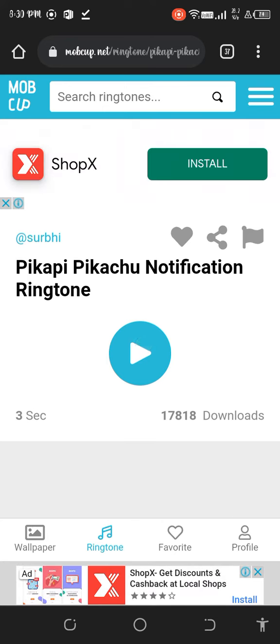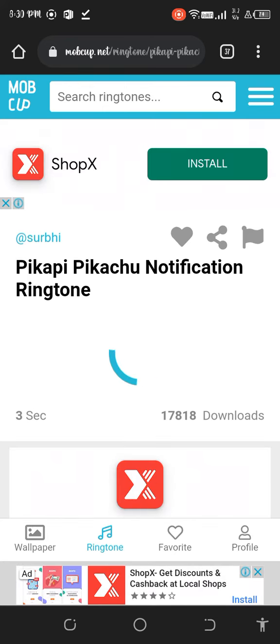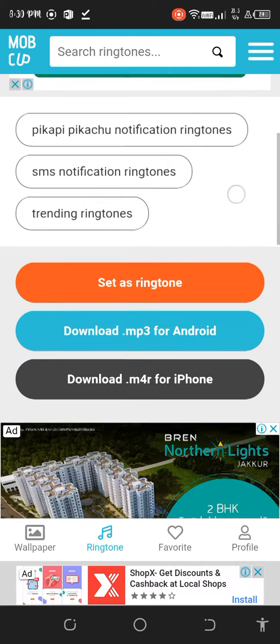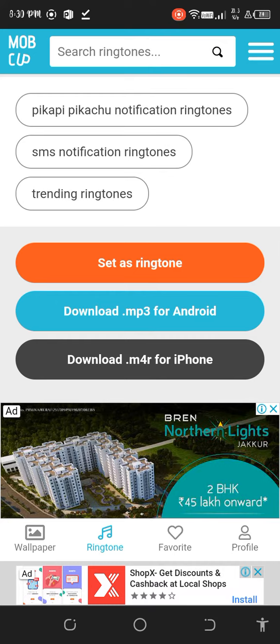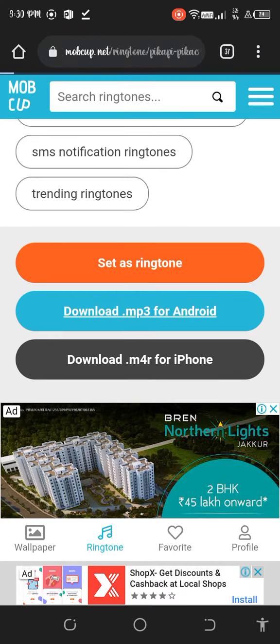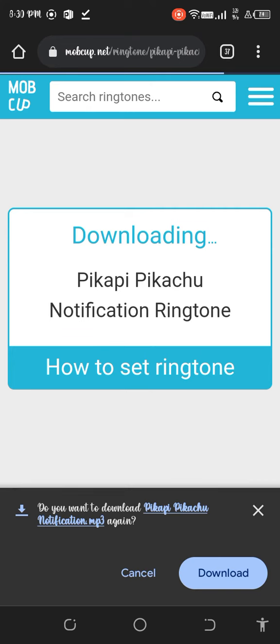Here is my ringtone. Pikachu. So this is my ringtone. So I'm just downloading for Android phone. So here, download.